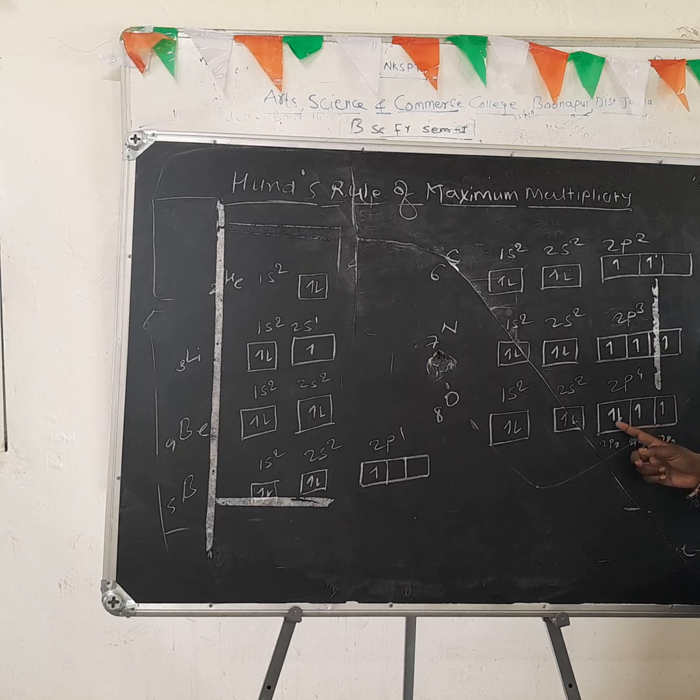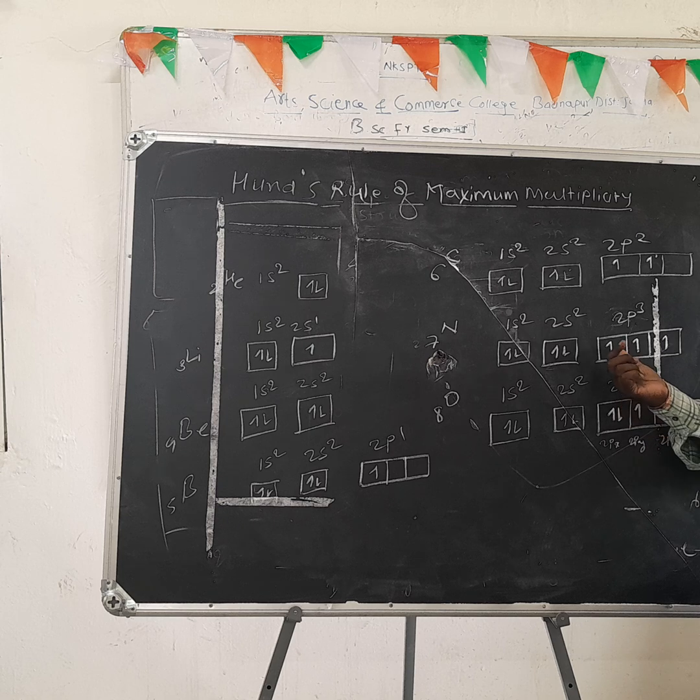Firstly, the electrons are added in the p subset. If one electron is present, then it is added in the first orbital, that is 2px. If 2 electrons are present in the p subset, then 2px and 2py orbitals. If 3 electrons are present, then 2px, 2py, 2pz.